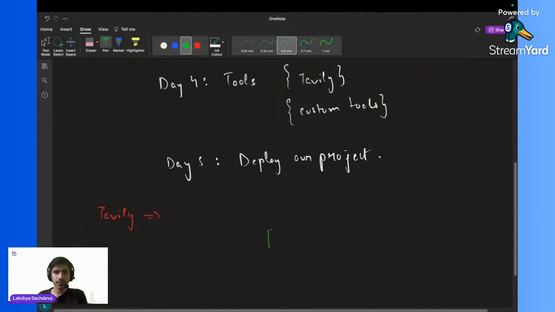So this is my chatbot, Dev, and right now I am a user. So let's say I say, hey Dev,